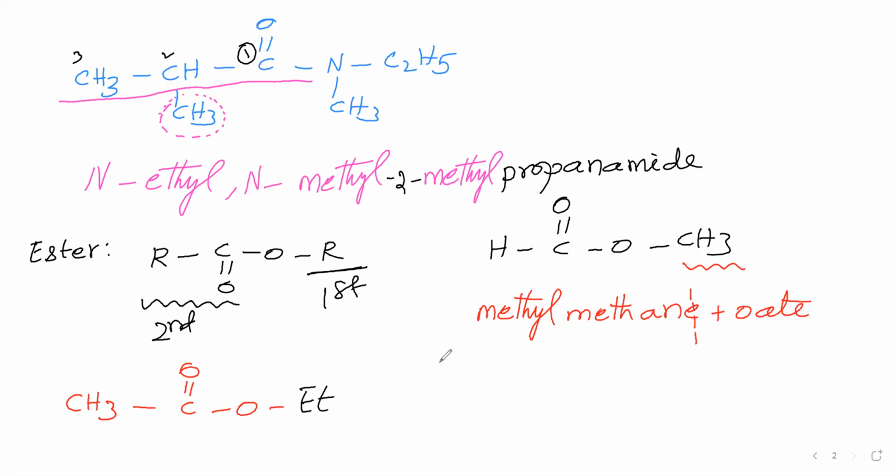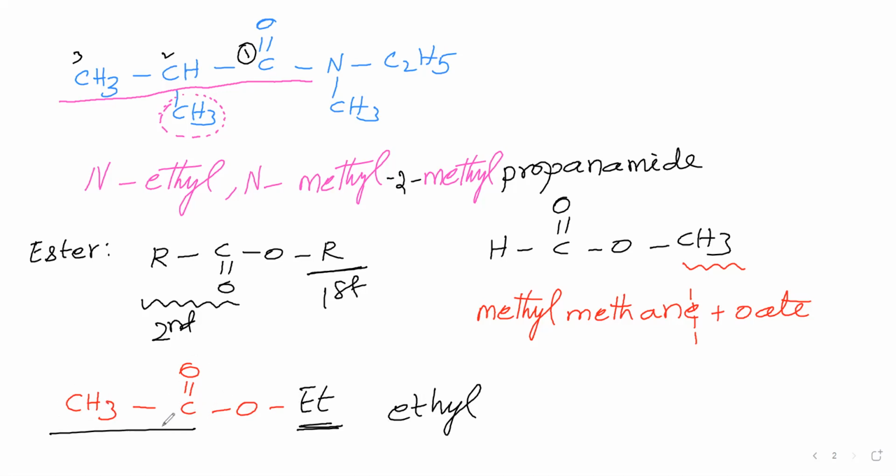Now which name do we have to say first? This ethyl name only we have to say first. That means the alkyl group which is attached to the C double bond O carbon must come under the parent chain. We have to select it as the root word. The group directly attached to the ester carbon must come under the parent chain, the root word. The group attached to the ester oxygen we have to say as a branch. So this ET we have to say like a branch, therefore it is ethyl. In the root word, this we have to consider.